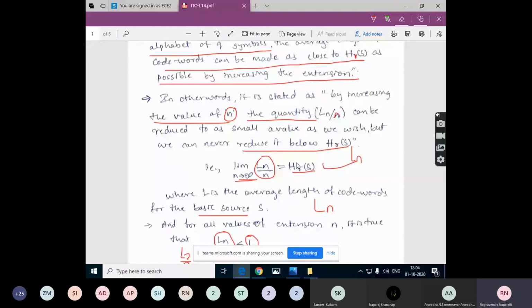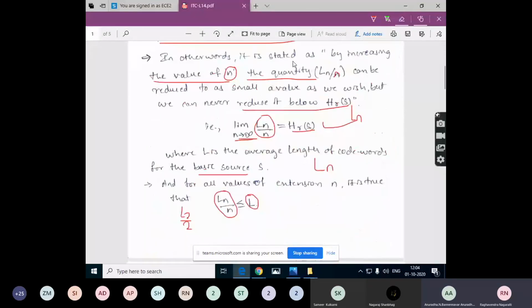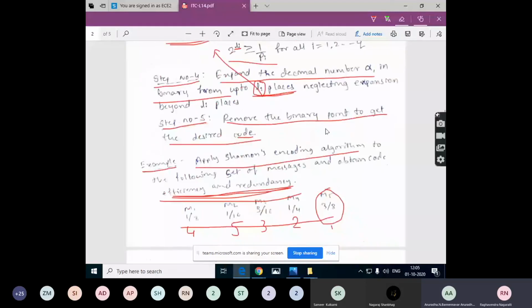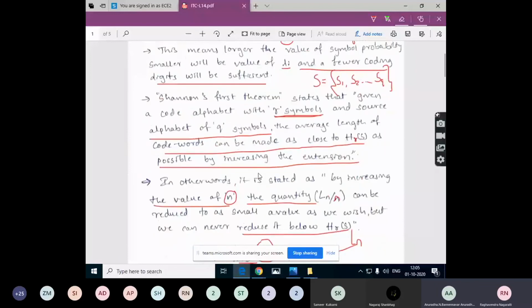Is that understood? This is the importance of Shannon's first theorem, and you can verify it not only in this problem but in any problem. So these statements are very important.